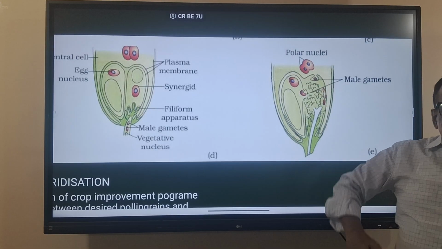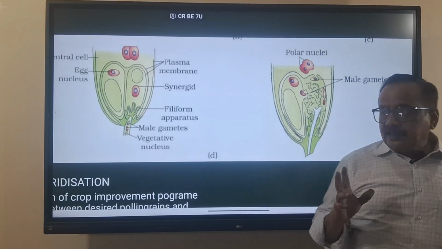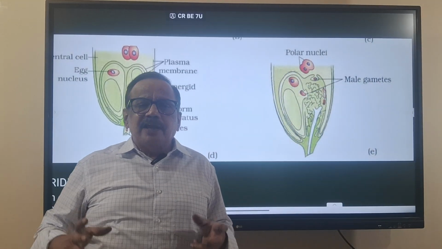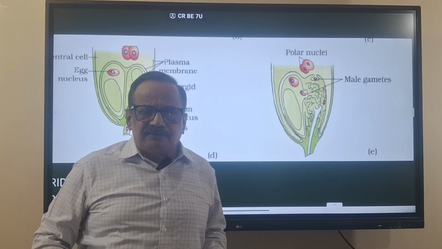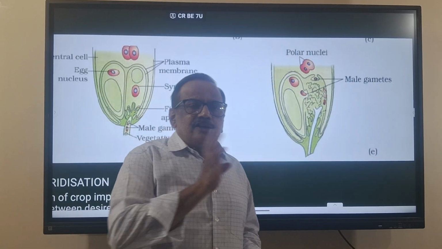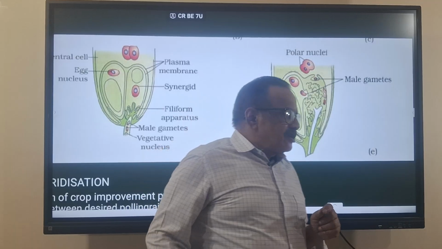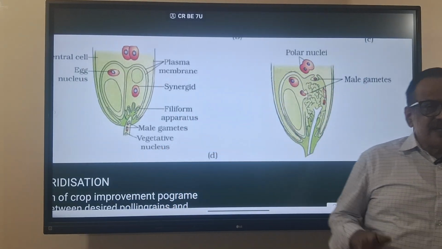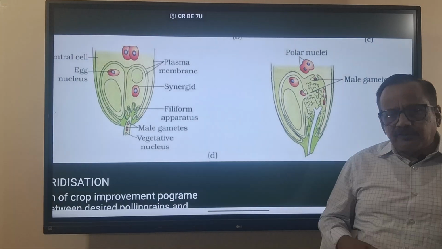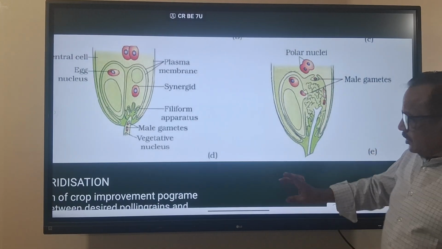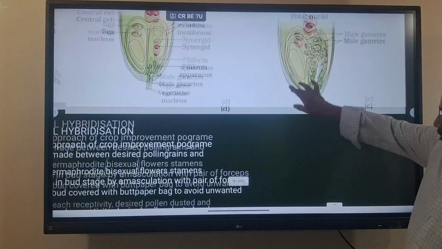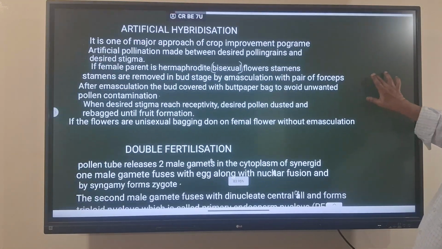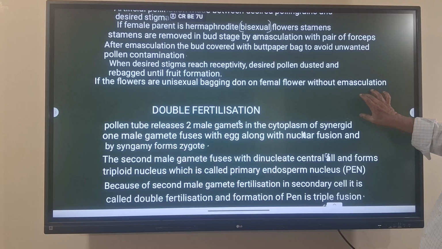Fertilization generally takes place only once, but here two fertilizations take place. It is a main characteristic of all the angiosperms. It happens only in angiosperms. Double fertilization and triple fusion is a unique characteristic of angiosperms. This we will see in the material. Now you see here, double fertilization.